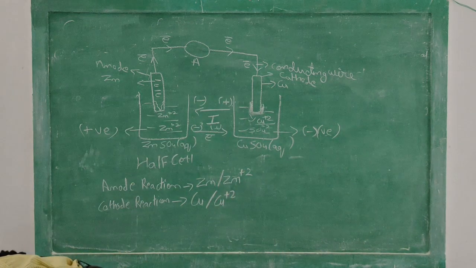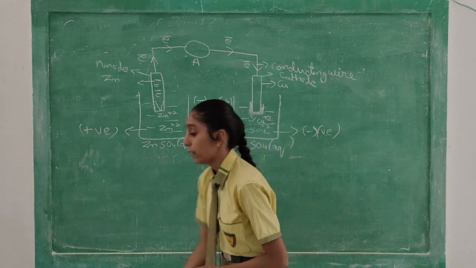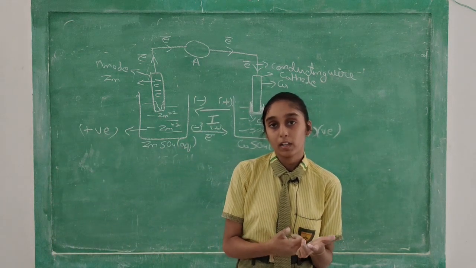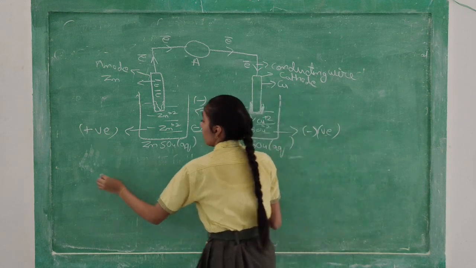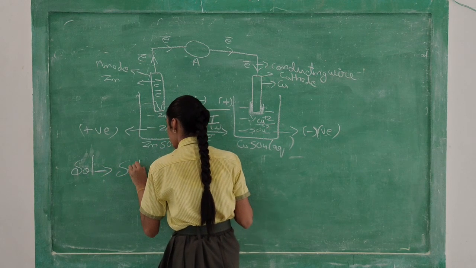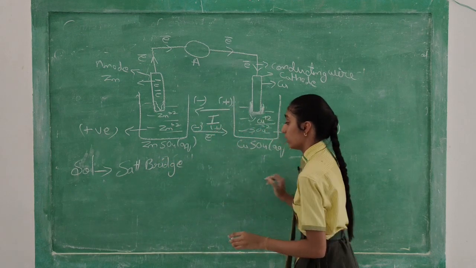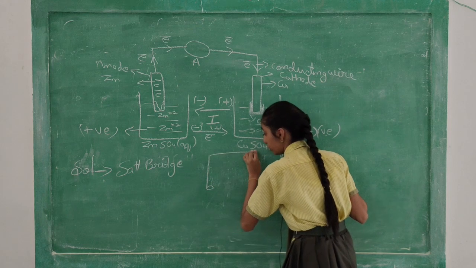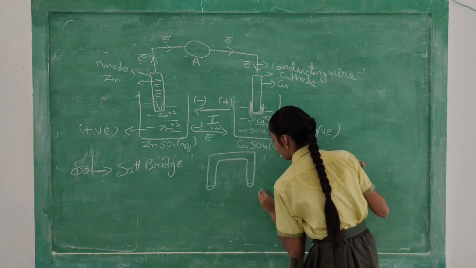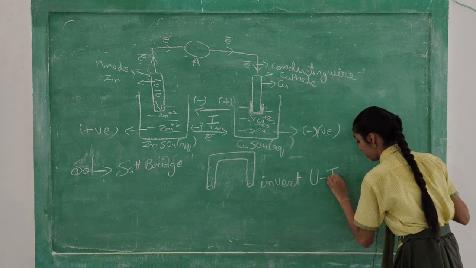So what will happen? The current will not flow. And whenever the current is not flowing, what we do, like the example of a remote cell, we used to just tap on our hand. So every problem has a solution. There is also a solution, and that is salt bridge. How does it look like? It's like an inverted U tube.